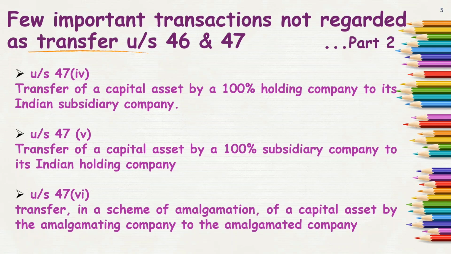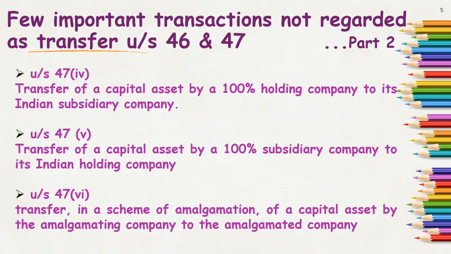Then there is transfer in a scheme of amalgamation of a capital asset by the amalgamating company to the amalgamated company. Amalgamating means old companies and amalgamated means the new company. Initially there were two companies, A Limited and B Limited.